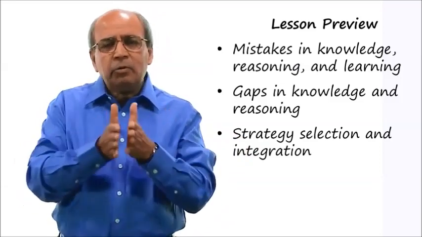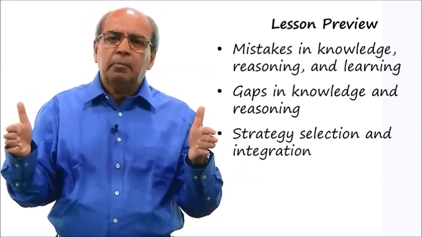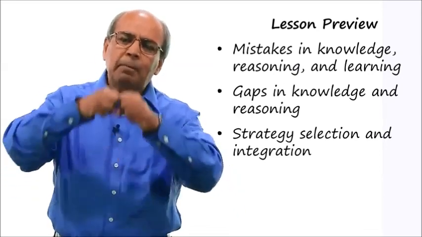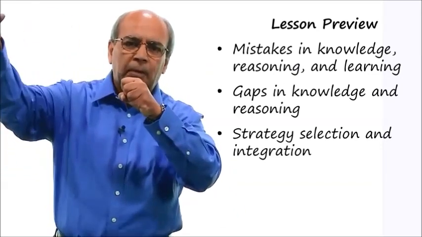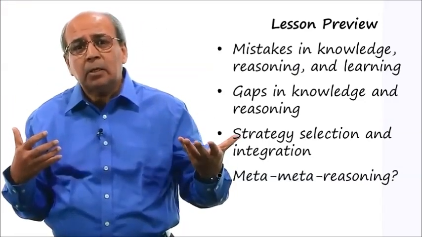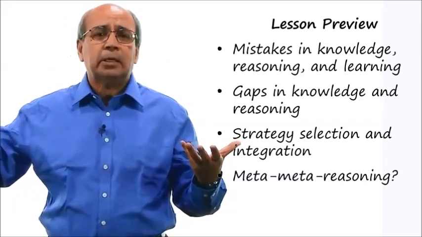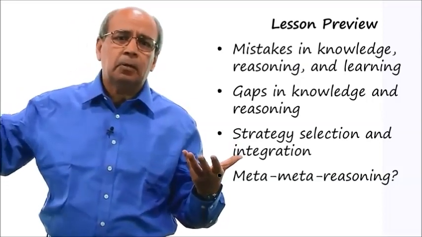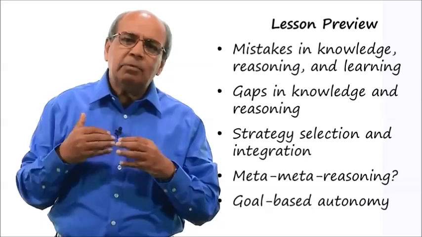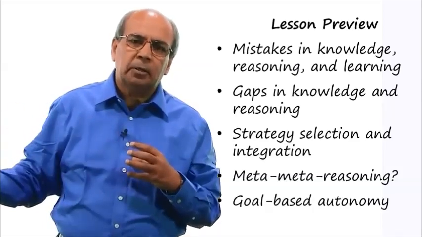In this class, we have talked about a large number of methods, but we haven't yet talked about how an intelligent agent can put multiple methods together to address a complex problem. Then we'll discuss meta-meta reasoning, or meta-meta-meta reasoning. How far can we go? Finally, we'll discuss an example of meta-reasoning in action that is sometimes called goal-based autonomy.